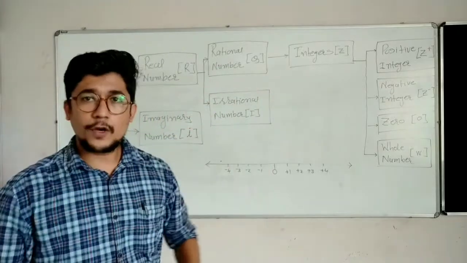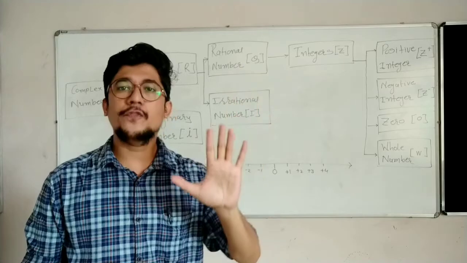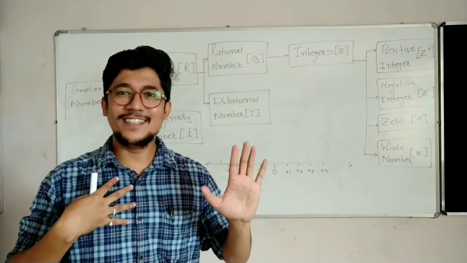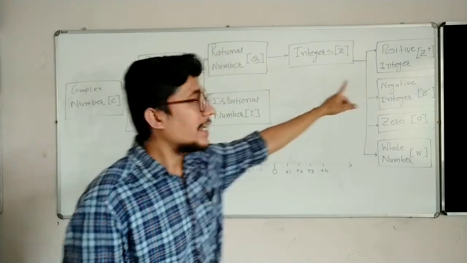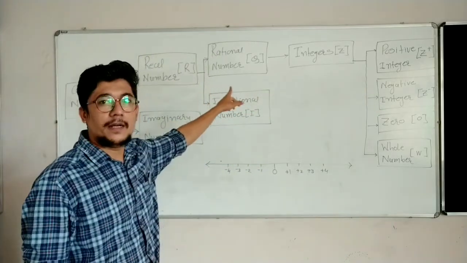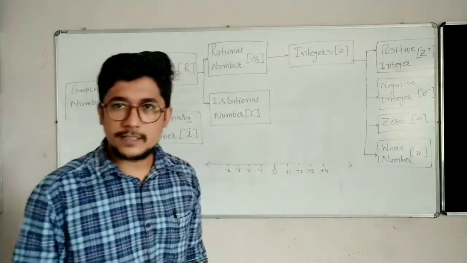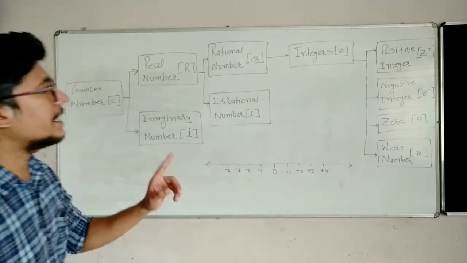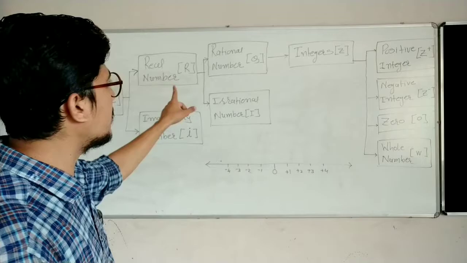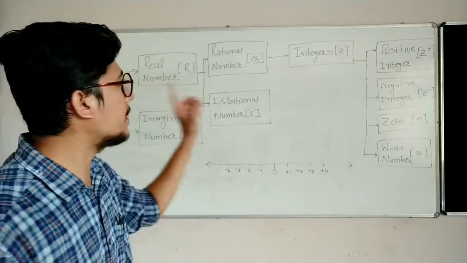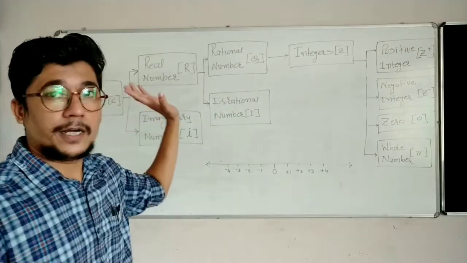You have a whole body. Suppose your hand is a part of your body, but your body is not a part of your hand. In the same way, a positive integer is a part of a rational number, but not every rational number is a part of a positive integer. Yes or no? So what can I say? A positive integer is a rational number, a negative integer is a rational number, 0 is a rational number, a whole number is a rational number, even all the integers are rational numbers.